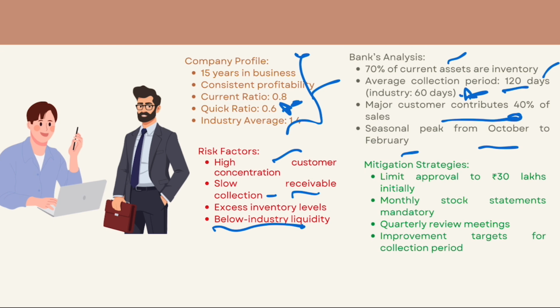You can check the stock register, and you can ask the customer to improve the collection period, right? Always remember, conditional approval with enhanced monitoring. Sometimes a lower ratio with proper mitigation is better than outright rejection. If you do not sanction, there are many banks that will sanction. So just look for conditional approval also. You can help any business this way, right?